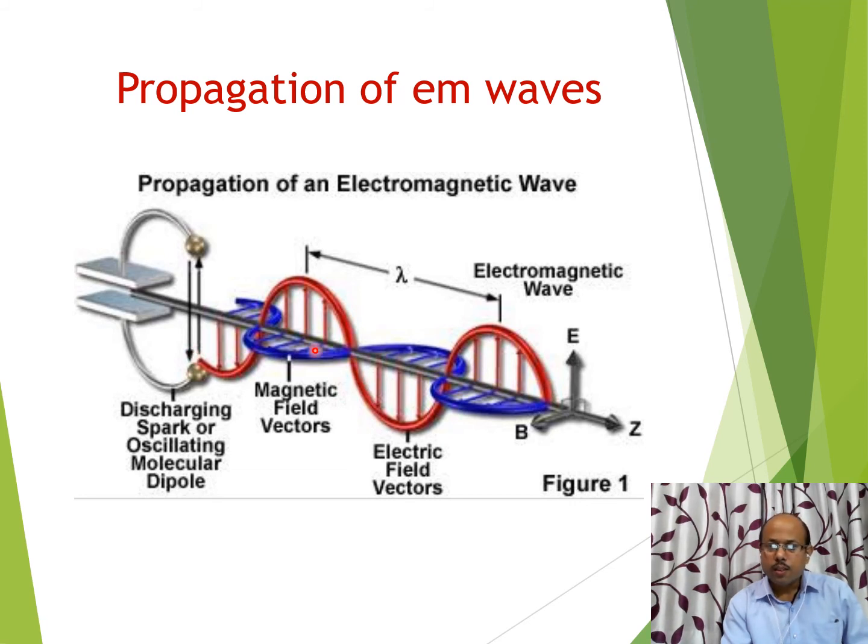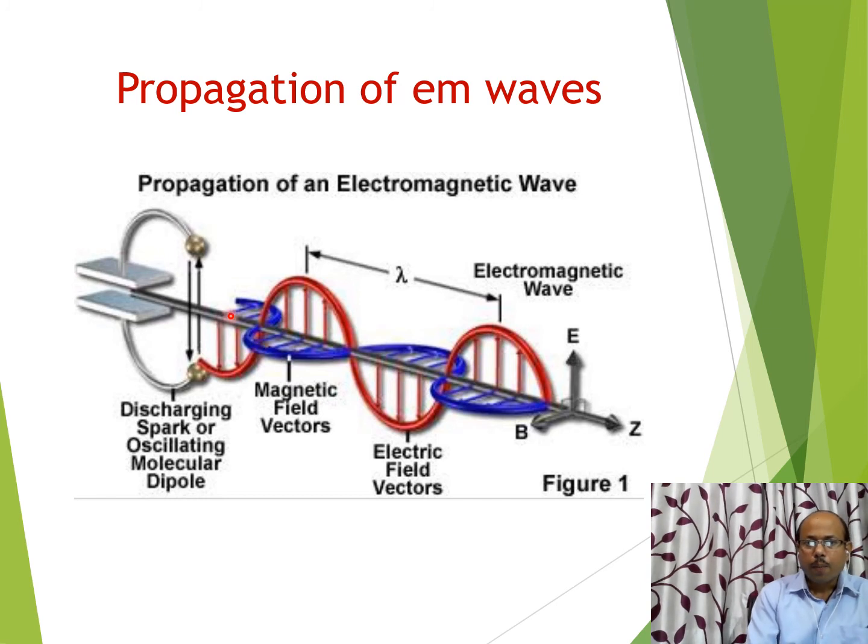Now by using this 3D diagram, we can very easily understand the magnetic field, electric field and direction of propagation. All are perpendicular to each other. You can see from this diagram. The electric field is vibrating along the y-axis. We can say the electric field is vibrating along this vertical axis, that is represented by this. This is the electric field vector. These are the vibrations of the electric field vector. The electric field vibrates like this.